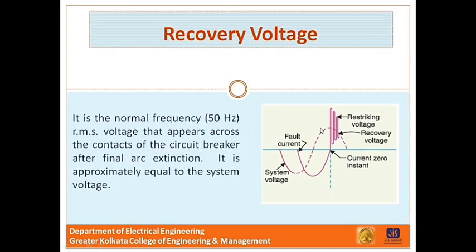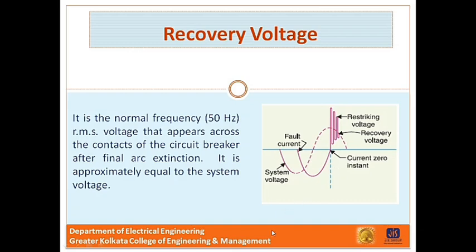Next one is the recovery voltage. It is the normal frequency RMS voltage that appears across the contacts of the circuit breaker after final arc extinction. Now it is approximately equal to the system voltage. This is the recovery voltage and it equals the system voltage. The waveform of system voltage and recovery voltage is the same.